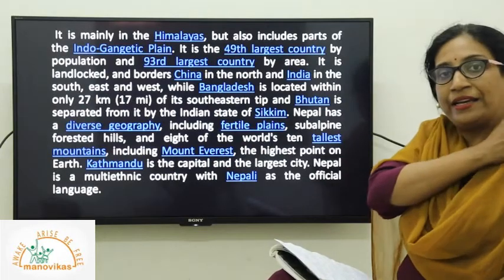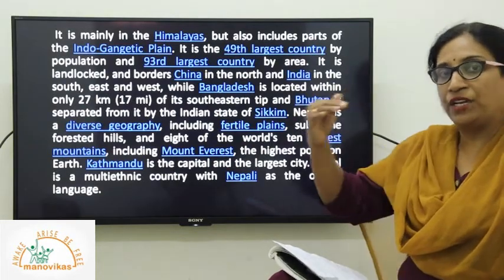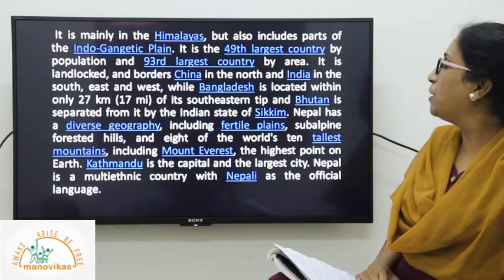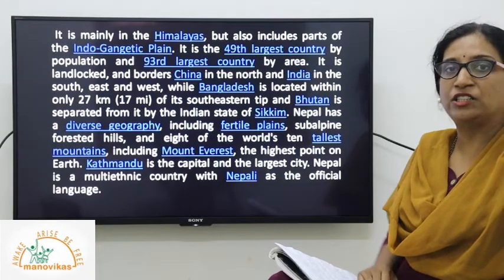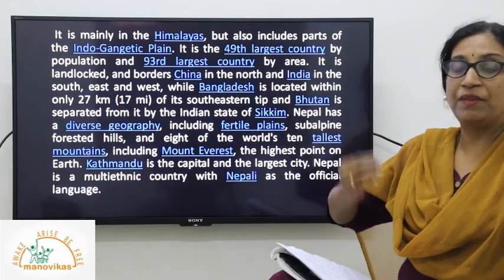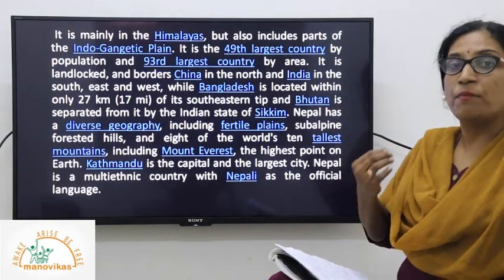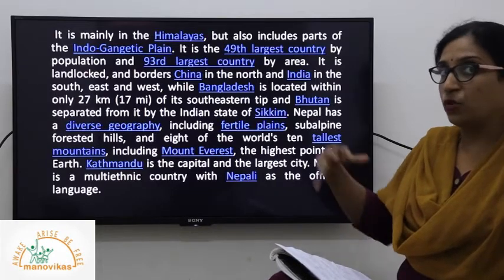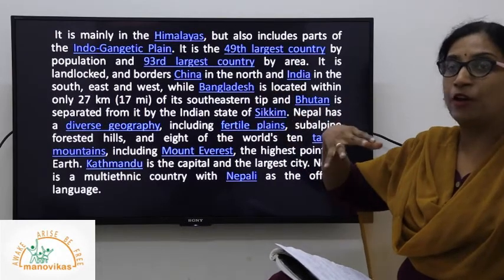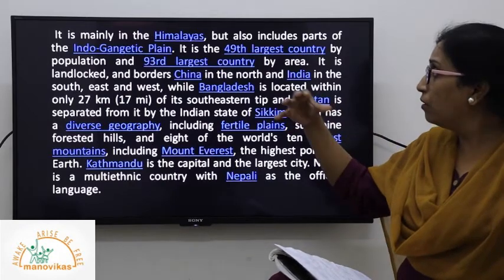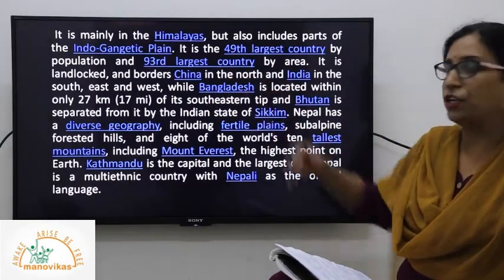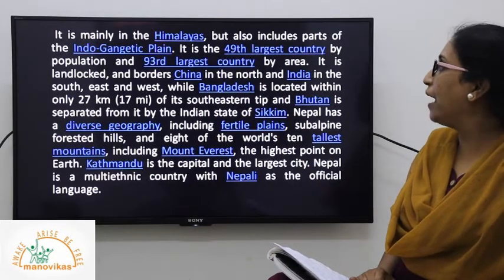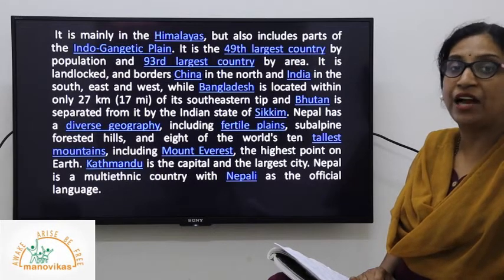It is mainly in the Himalayas, because we are in the northern mountain band, but it also includes parts of the Indo-Gangetic plain. So it has many rivers which drain through the country, also bringing a lot of silt along with them and making the fertile plains. So it is Indo-Gangetic plains made of the basins of the Ganga river, in continuation with Nepal. It is the 49th largest country by population and 93rd largest country by area in the world.